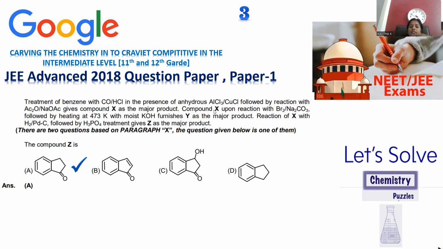Reaction of X, the material formed by this Perkin reaction, is treated with hydrogen, palladium on carbon, followed by H3PO4, phosphoric acid, giving Z as a major product. The compound Y we already identified in the previous session. In this session, we are going to analyze the compound Z. What is Z over there? That is to be identified. This is another stream of reactions.